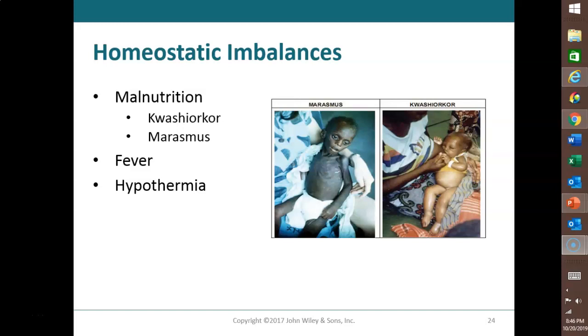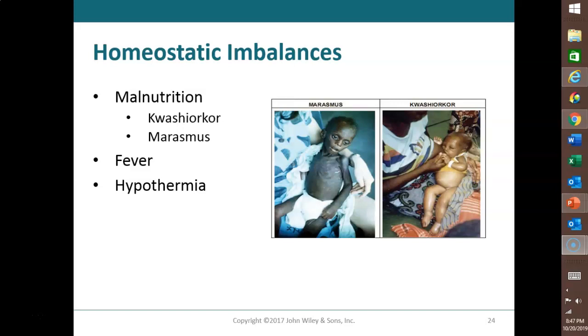Mal means bad. Malnutrition is an imbalance of total caloric intake or intake of specific nutrients. So malnutrition can either be inadequate intake or excessive intake. I want to look at a couple of examples of malnutrition, including kwashiorkor, which is a disorder where protein intake is deficient despite normal or almost nearly normal calorie intake total.